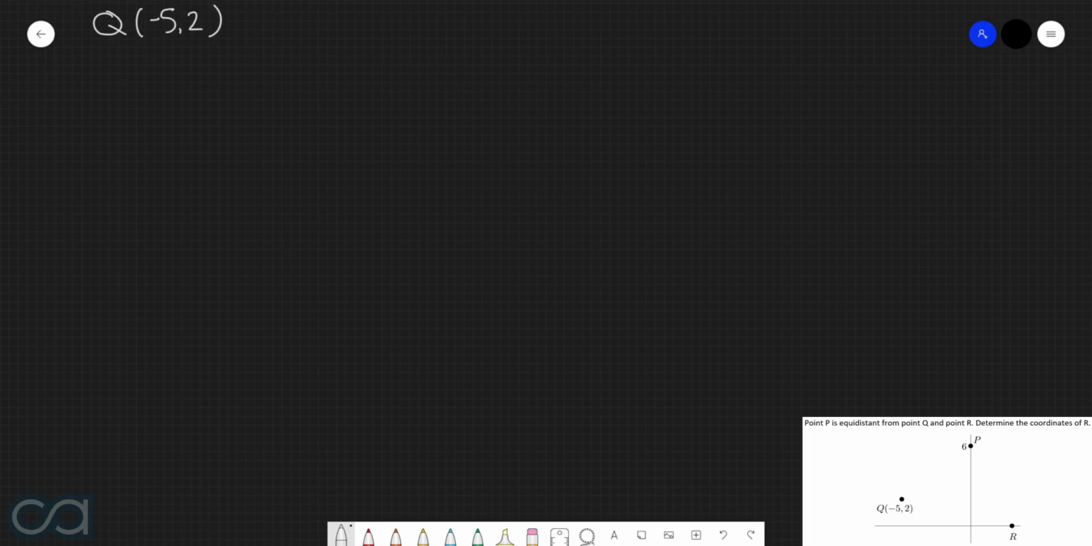P lies on the y-axis at 0.6, which means that P has coordinates of 0, 6, and R lies along the x-axis. Now, in this particular case here, let's just say that the x-coordinate for R is x. So in other words, the coordinates for R will be x, 0. And here, we're just trying to find out what this value of x is. Now, we are being told that point P is equidistant from point Q and point R. So in other words, the distance between P and Q is equal to the distance between P and R.